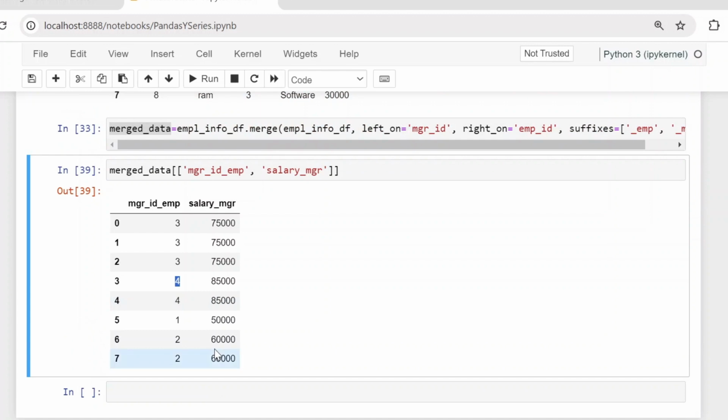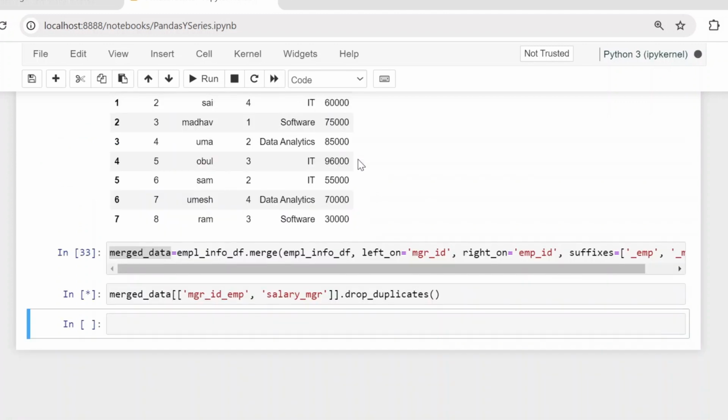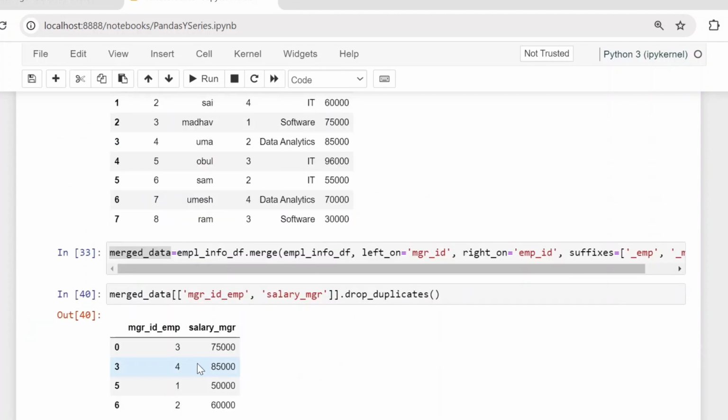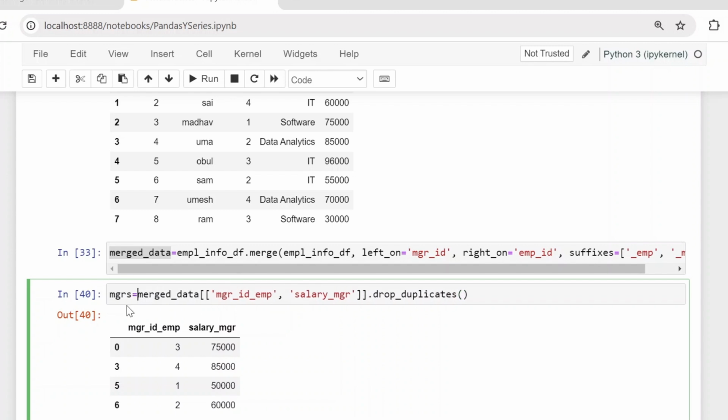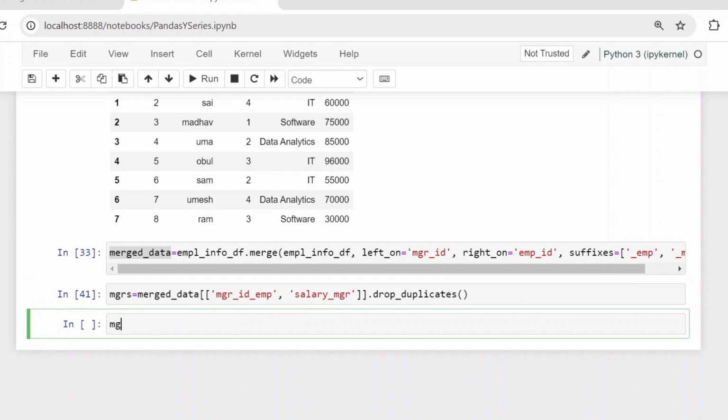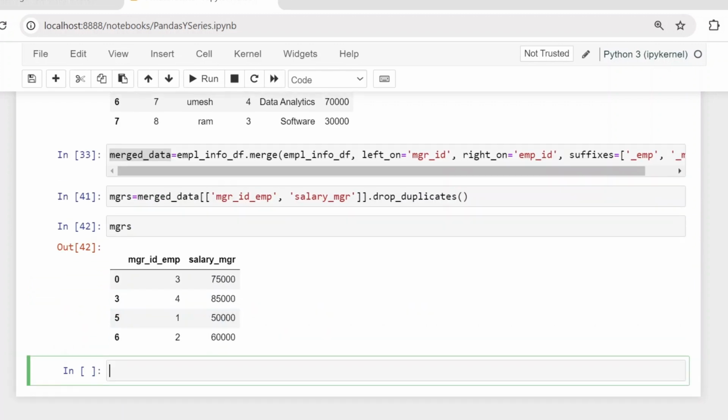So how can we remove this? We just use drop underscore duplicates. Now we can see here we are getting only single values for each manager, right? After that, to find the average, let's see, I'm going to assign this as mgrs. If I call mgrs, this is the data, right?